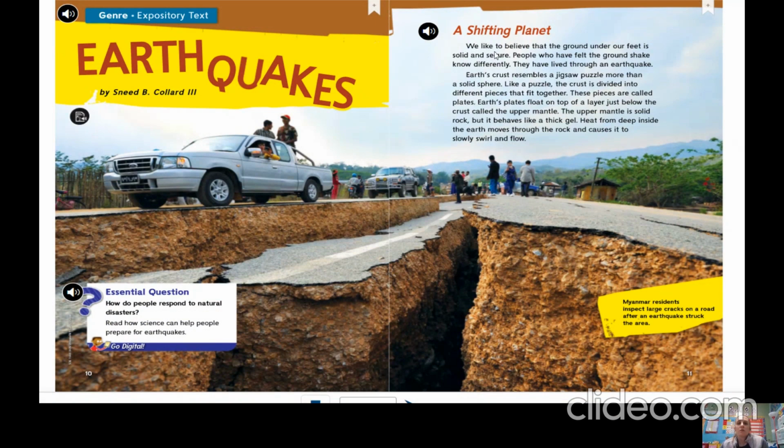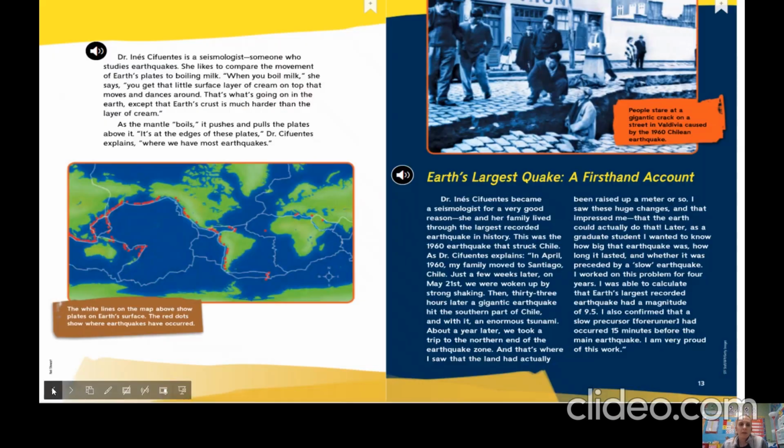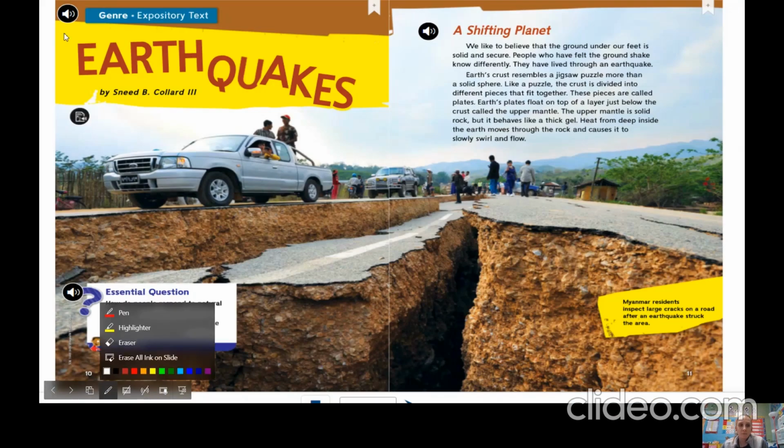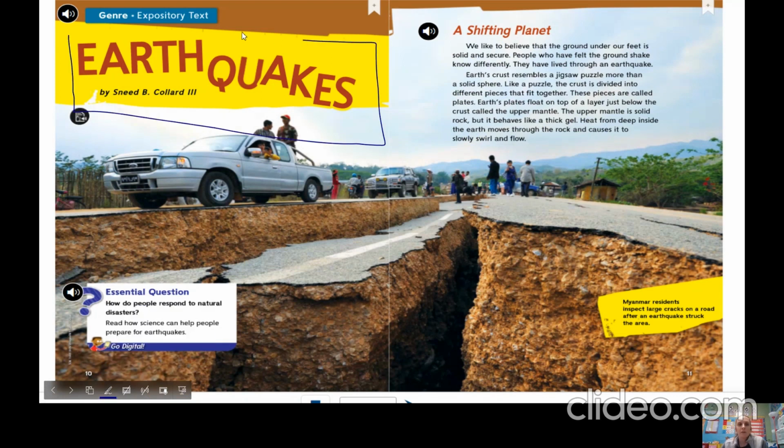When I look at just this screen, I can already pick up a lot of information without even reading it. First of all, I know what the main idea is going to be. My main idea is going to be about earthquakes because the main topic, your title, is earthquakes. So I'm going to label this MI for main idea.